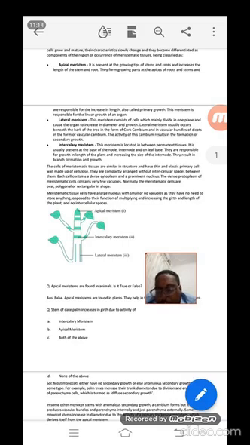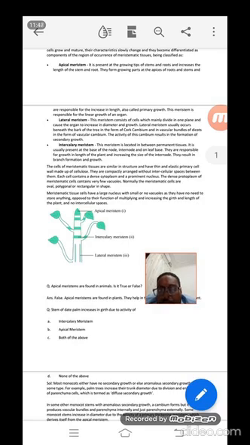Some meristematic tissues we can see in an oval shape, a polygonal shape, or a rectangular shape. Some may have a large vacuole. If vacuoles are present, they can store some food. If there are no vacuoles, they don't need to store anything. If they store food, that means an increase in diameter.